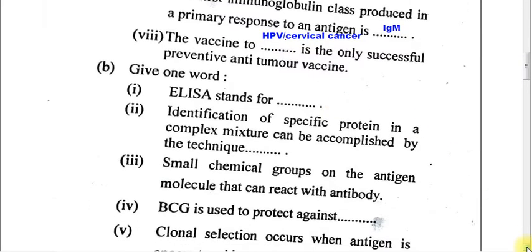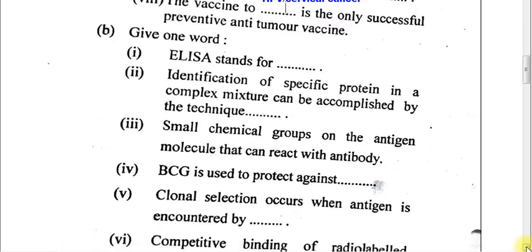Now this question has another part, which is part B. Here it is written, give one word. Actually here one word or one phrase has to be answered. Part 1. ELISA stands for enzyme linked immunosorbent assay.